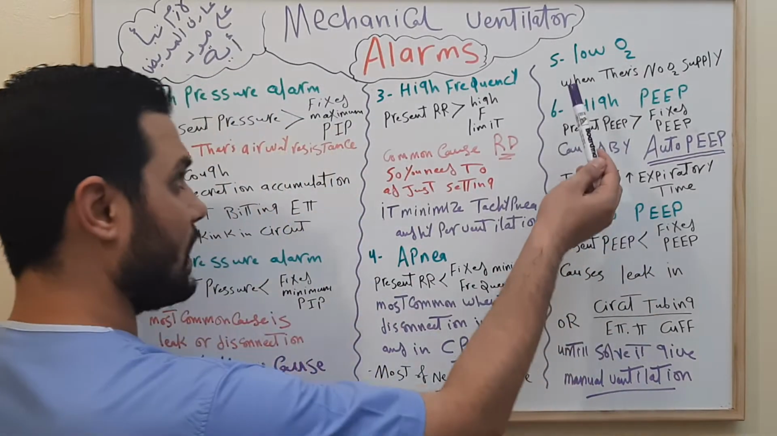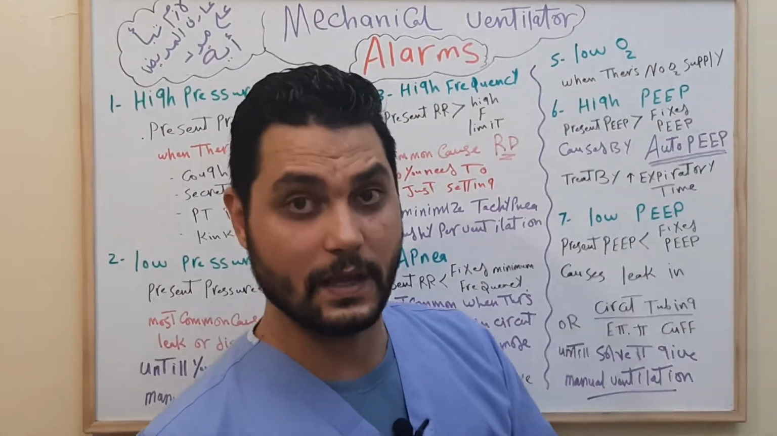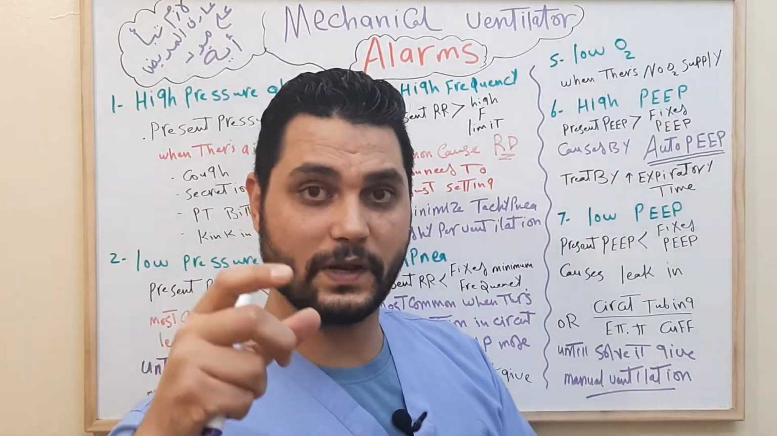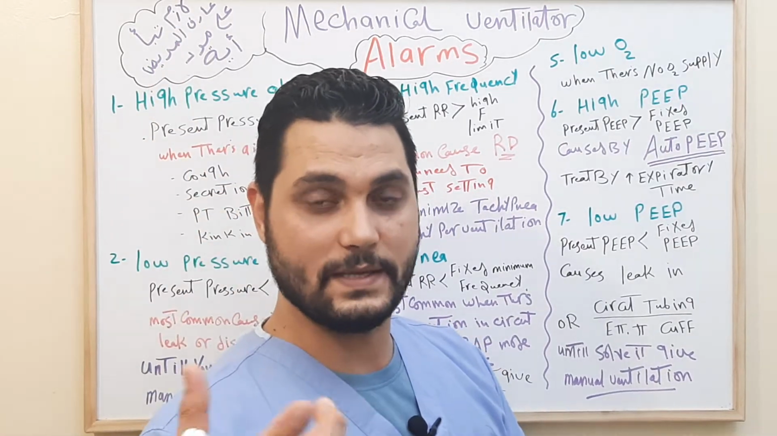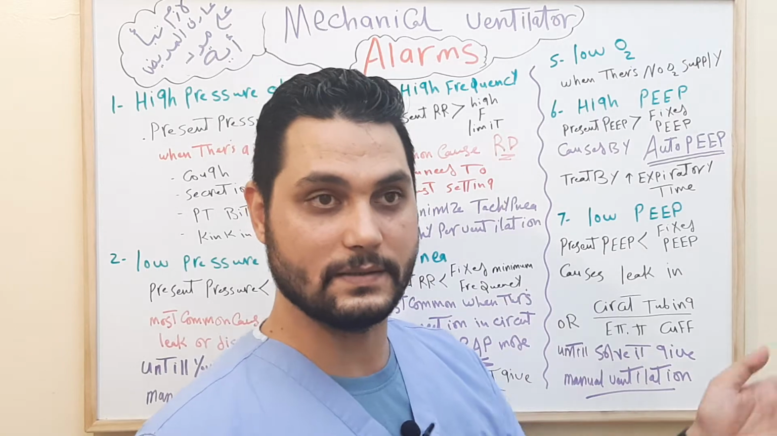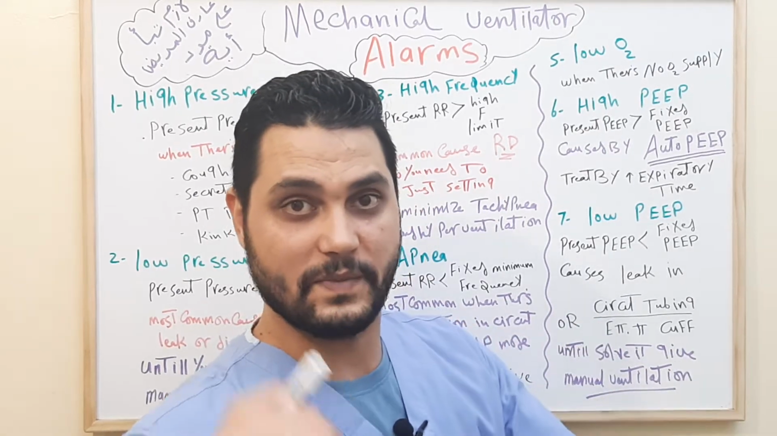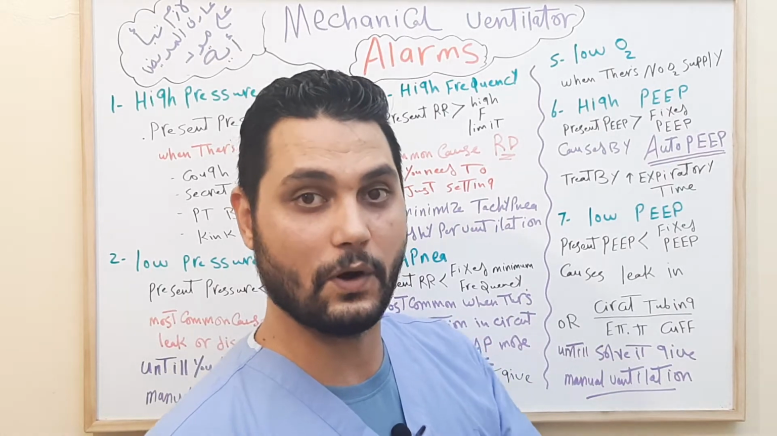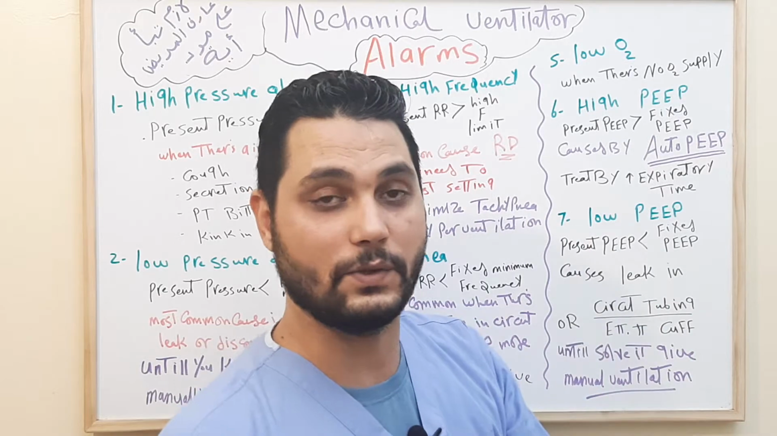Okay. After that, low O2. This happens when the O2 supply is disconnected. We know that there is a connection from the ventilator to the supply of oxygen. Maybe the cylinder of oxygen is finished and needs to be changed, or the connection from the ventilator to the oxygen supply is disconnected, so you need to check this.